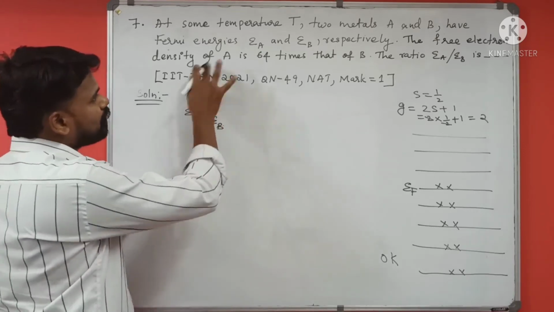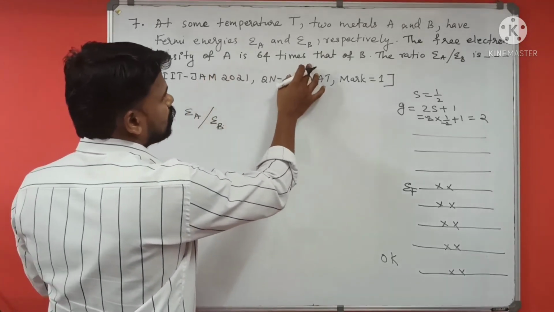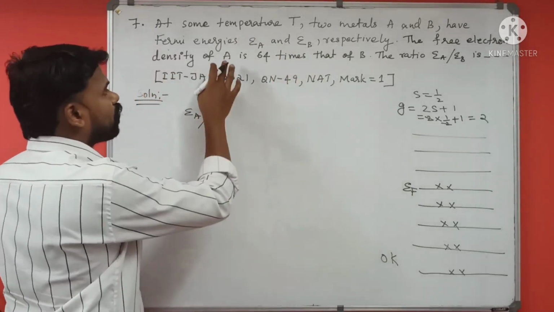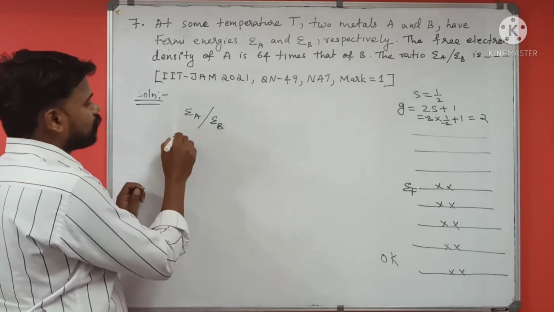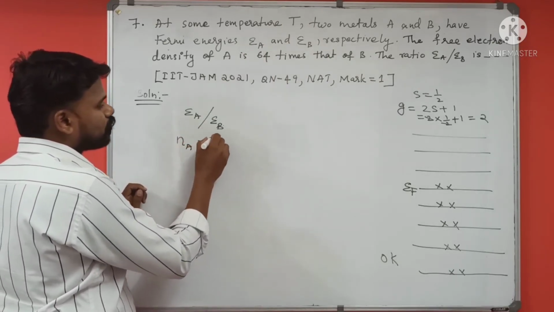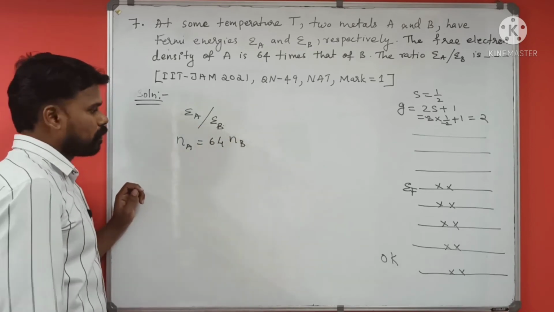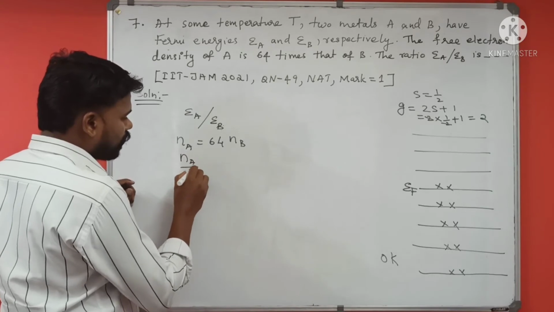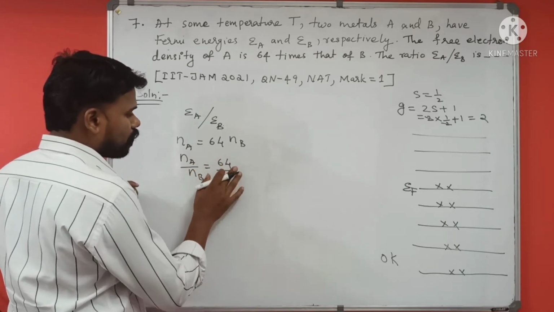Now it is given that for metal A, the number density is 64 times that of B. That means the number density of A is equal to 64 times the number density of B. So what is Na by Nb? Na by Nb is 64 divided by 1, or 64.